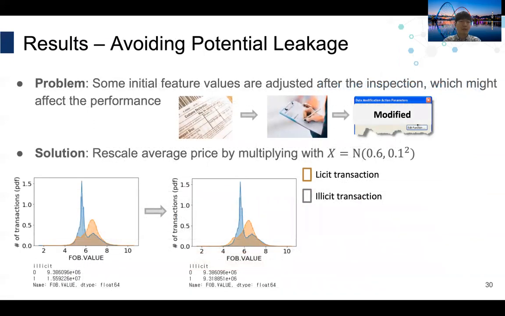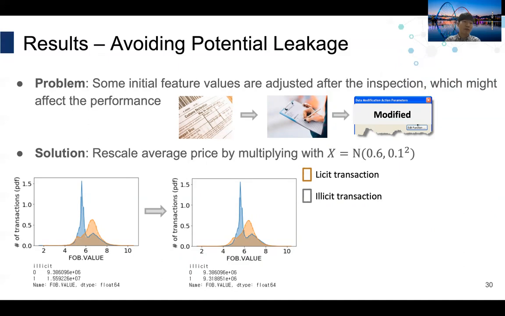We also faced some challenges. As you can see in the bottom figure, the average price of illicit transactions is 66% higher than that of a licit transaction. That's a huge difference. Since it was difficult to accept that this average price is so much different between 2 groups, we asked Nigeria Customs, and some initial feature values might be modified after the inspection. While our algorithm should have been trained and tested on all the initial values, there is some technical glitch in extracting initial values from their e-clearance system.